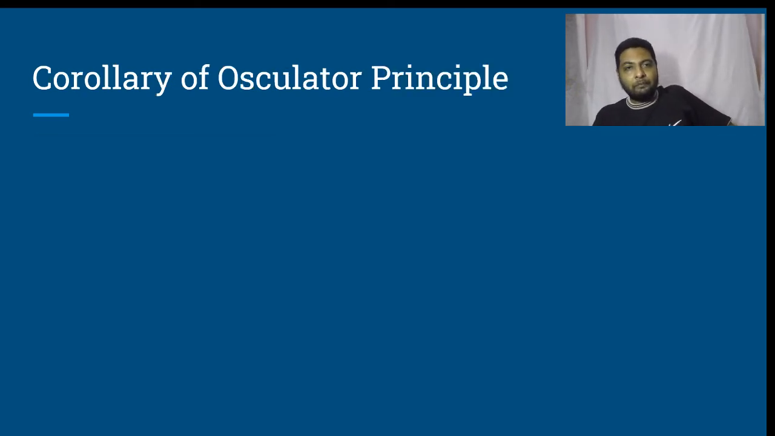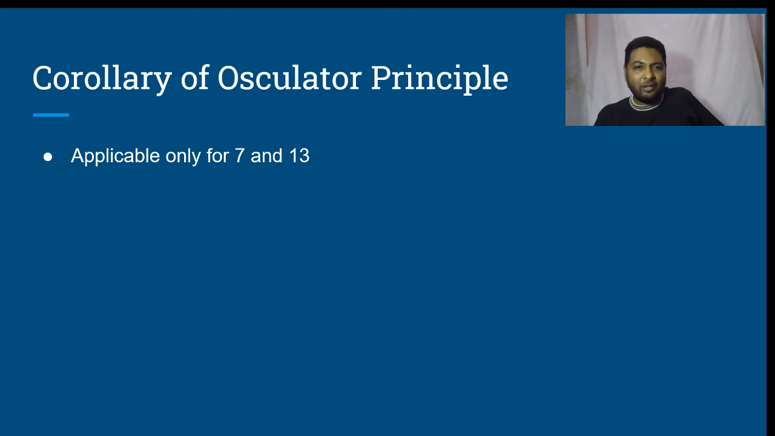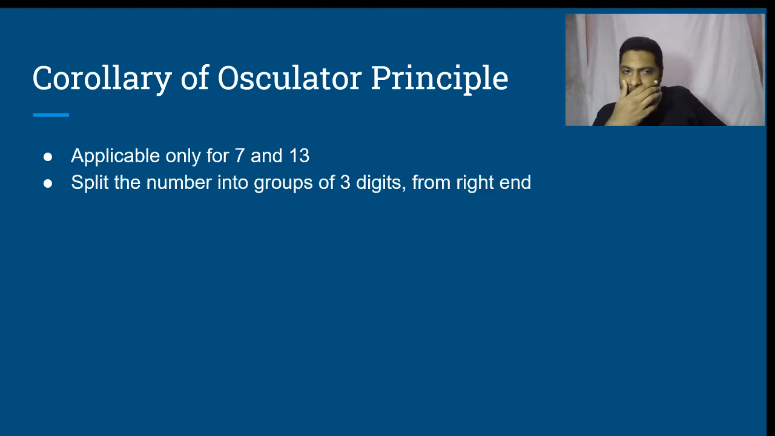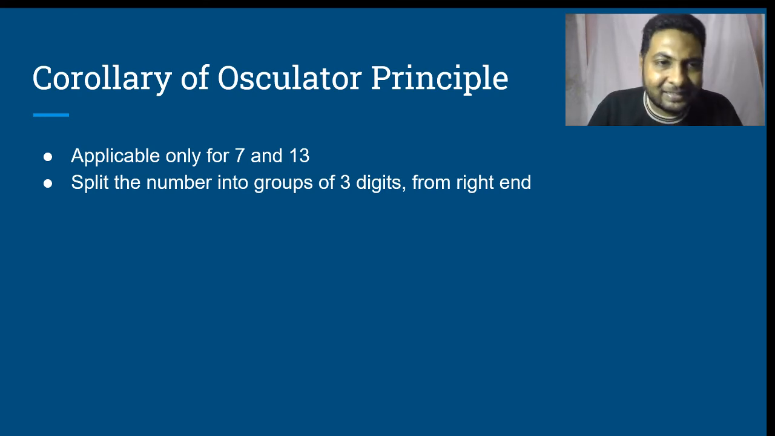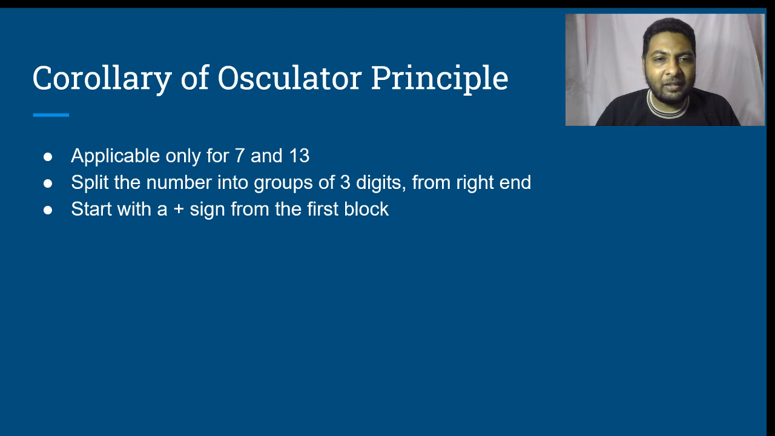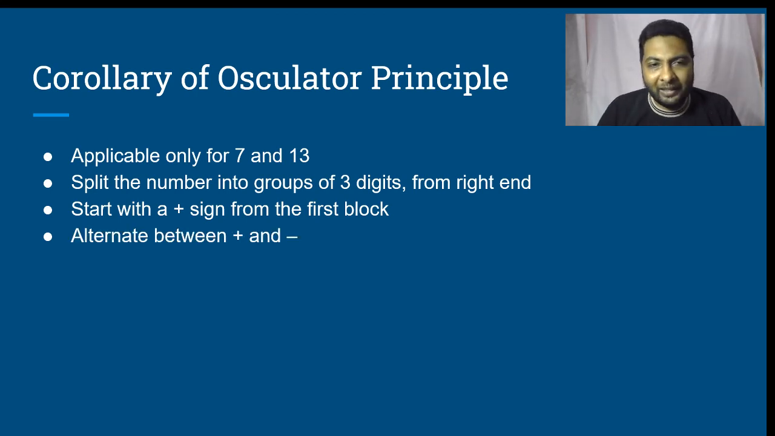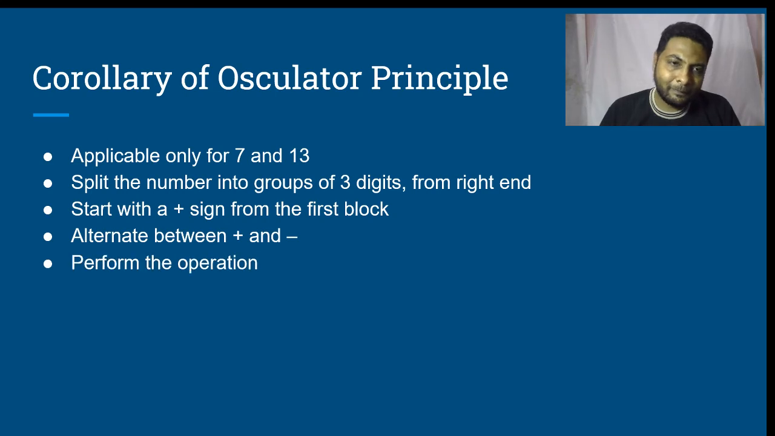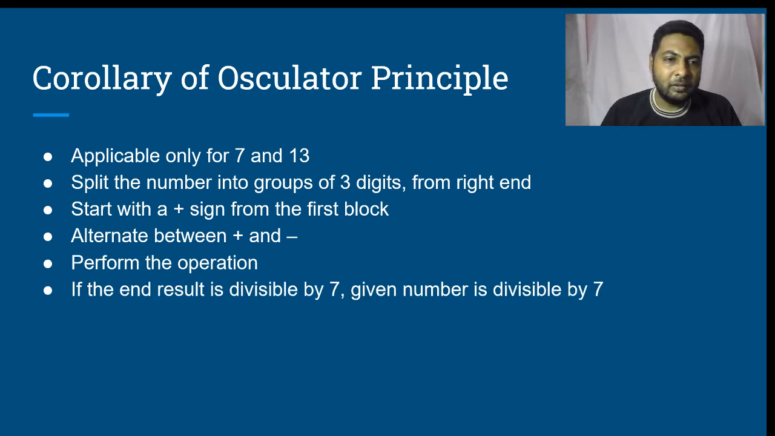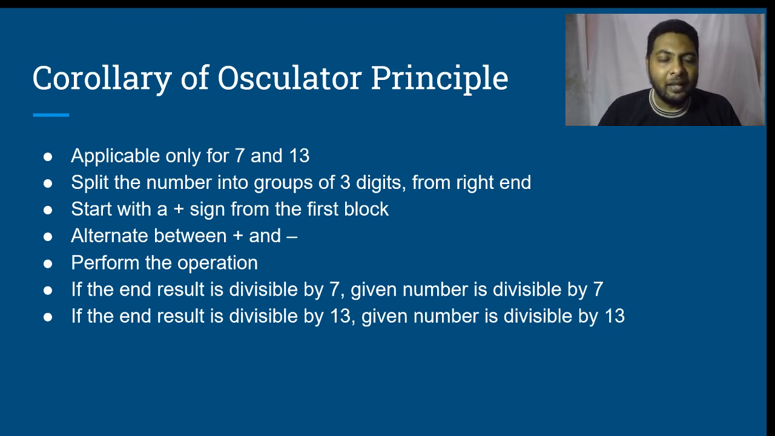There is a corollary of the oscillator principle. But this corollary is applicable only for 7 and 13. And the corollary states: split the number into groups of 3 digits from the right end. Start with a plus sign for the first block. Alternate between plus and minus. Perform the operation. If the result is divisible by 7, the given number is divisible by 7. If the result is divisible by 13, the given number is divisible by 13.